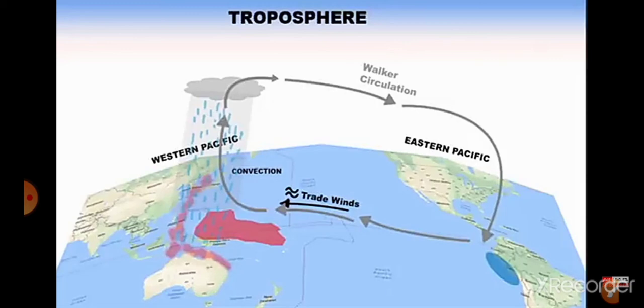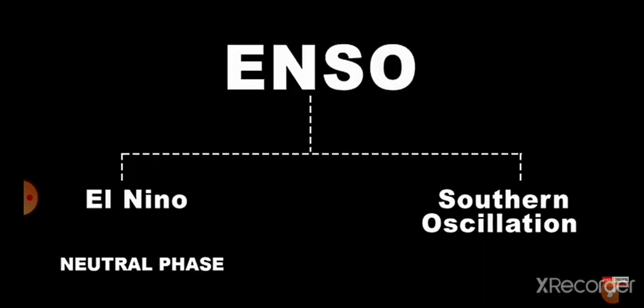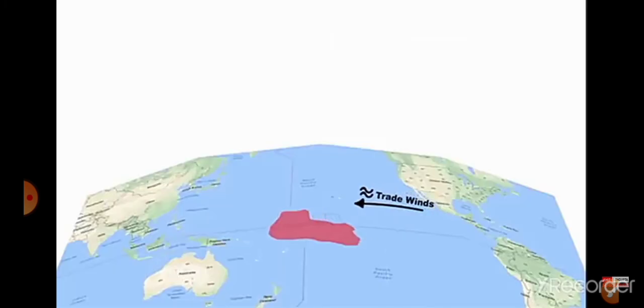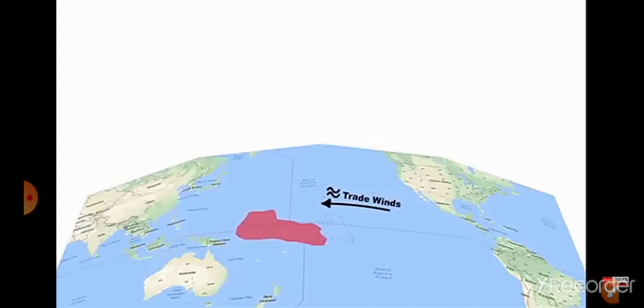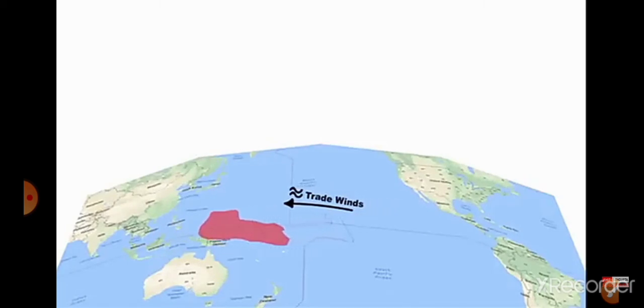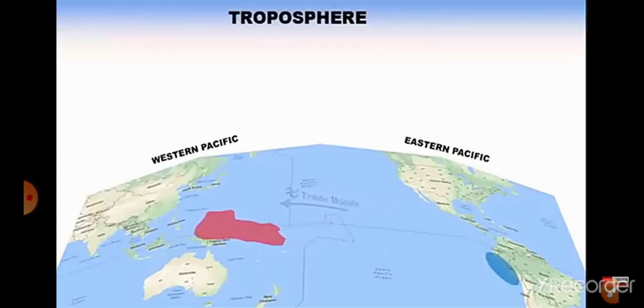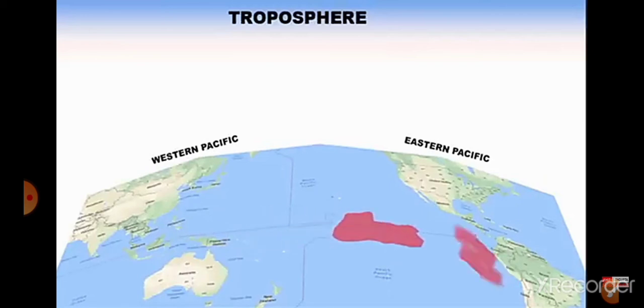I hope you understood this cycle. It's plain and simple. Now comes the second phase. It's called El Nino. So in the neutral phase, we saw that the trade winds played an important role in pushing the warm ocean current towards the western Pacific. Now in this phase, the trade winds are weak. Yes, there are a few months in a year when the trade winds are weak. When the trade winds are weak, the warm ocean current does not get any kind of push. So what happens is, the warm pool of ocean water at the western Pacific slowly moves towards the central and eastern side of the Pacific Ocean.